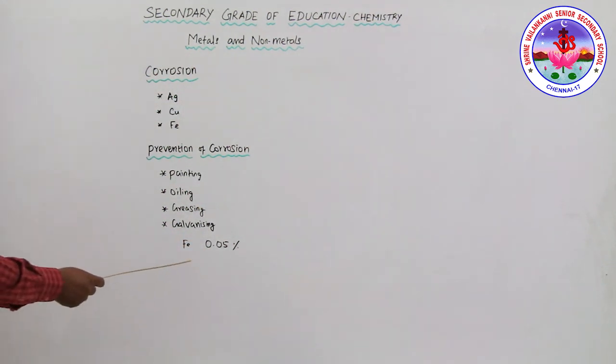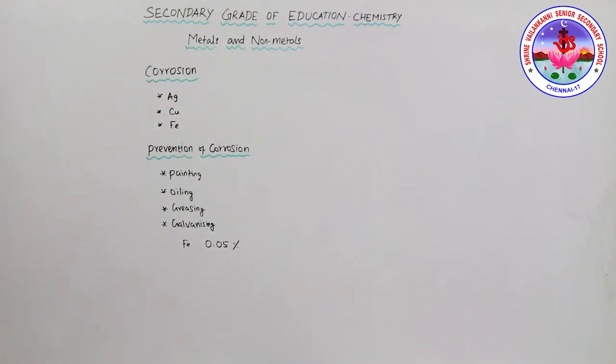When 0.05% of carbon is mixed in, the iron becomes very hard. Also, when iron is mixed with nickel and chromium, we get stainless steel, which is hard and does not rust. So when iron is mixed with some other substance, its properties change. In fact, the properties of any metal can be changed if it is mixed with some other substance.